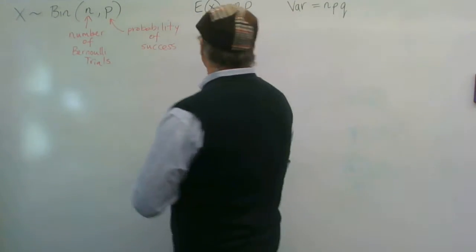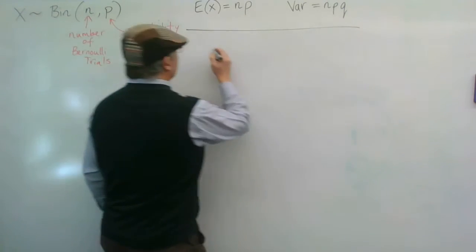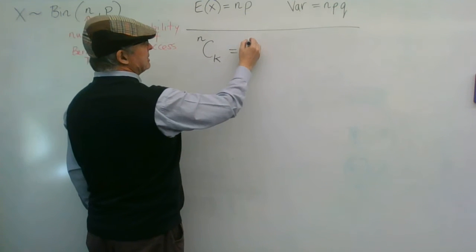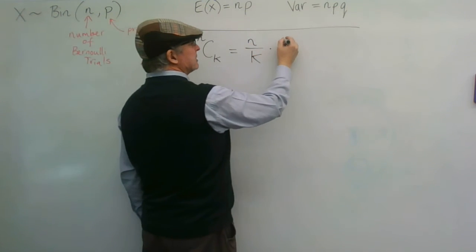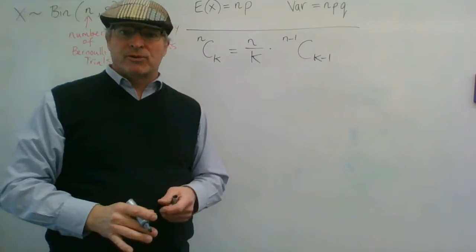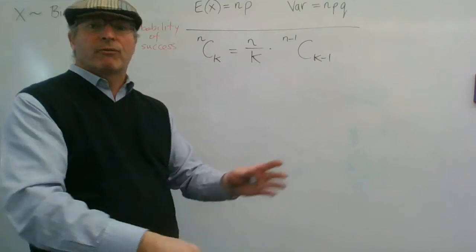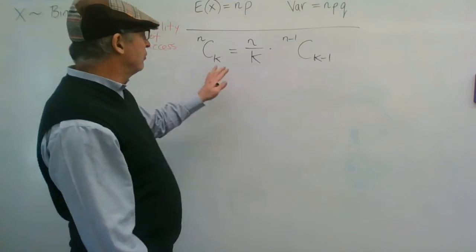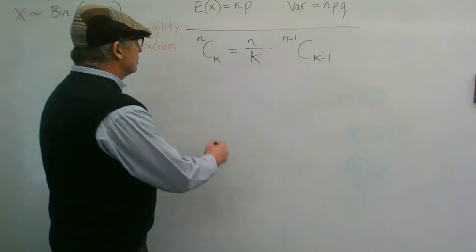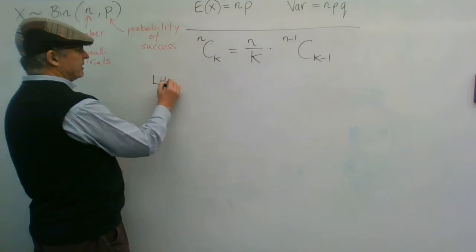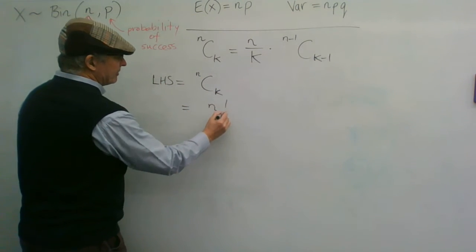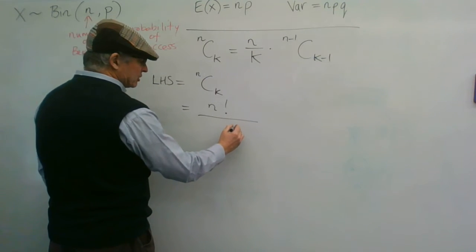So the first thing I wanted to do, I'm going to be needing this fact in my proof: the fact that nCk is equal to n on k times (n minus 1)C(k minus 1). I'm going to need that in my proof. So it's a proof within a proof. First, I'm going to prove that nCk is equal to n on k times (n minus 1)C(k minus 1). I'm going to start with my left-hand side, which is nCk, and I'm going to write that down in its factorial notation.